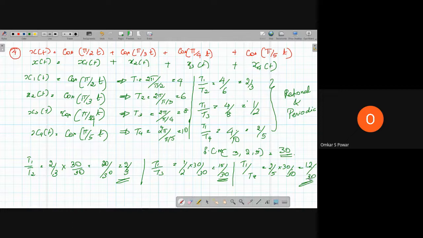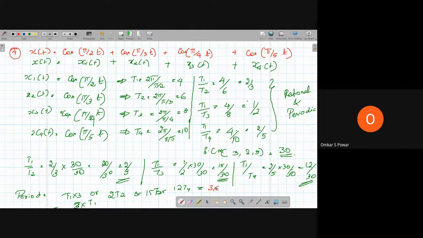So we have got these ratios. Now, in order to find the period, the period is equal to 30 times t1 or 20 times t2 or 15 times t3 or 12 times t4, anything. Let me take 30 times t1.